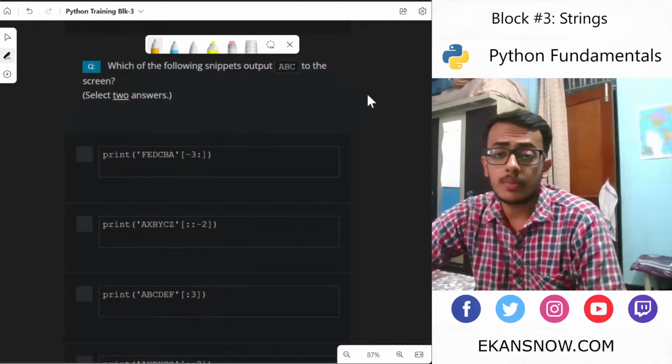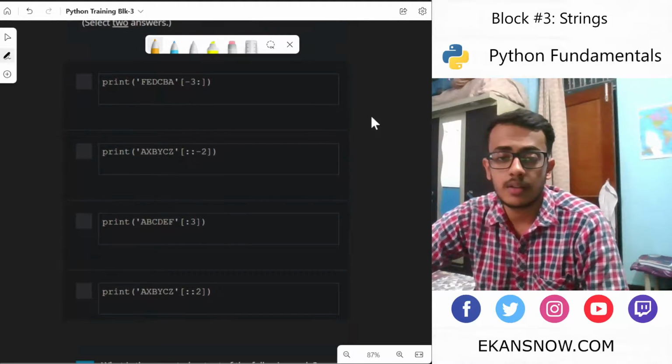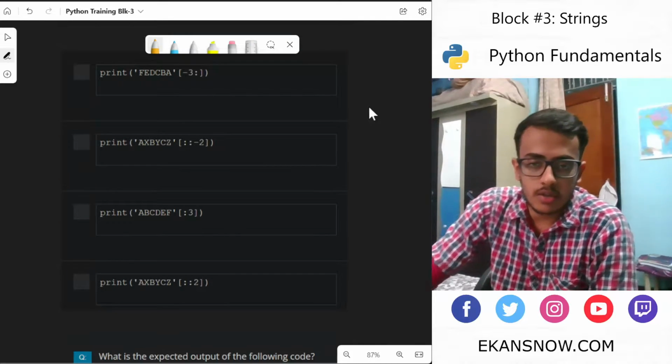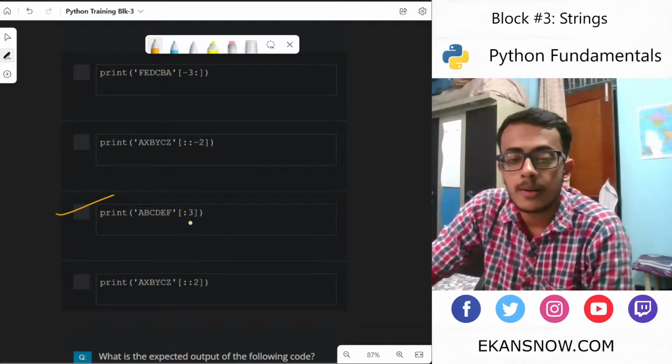Which of the following snippets output ABC to the screen? Fine. We need to get ABC as an output. Let's not start with the first one. Just randomly, let me pick the third one because this looks correct.